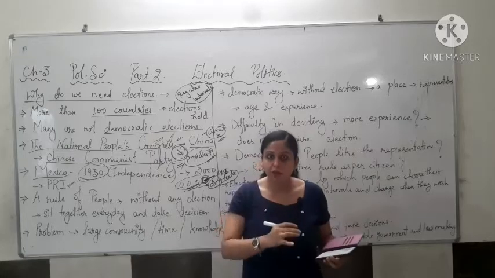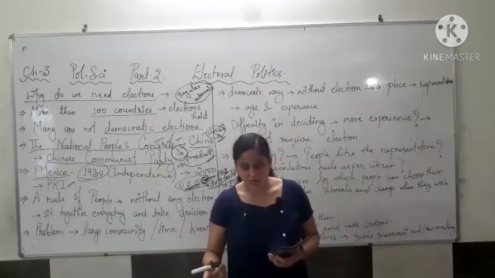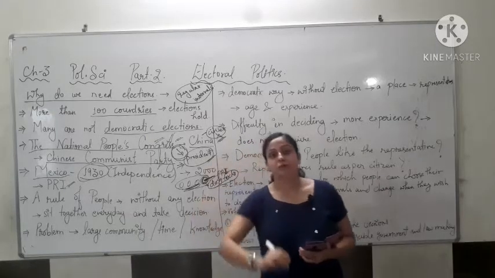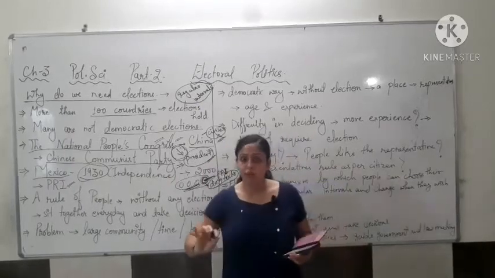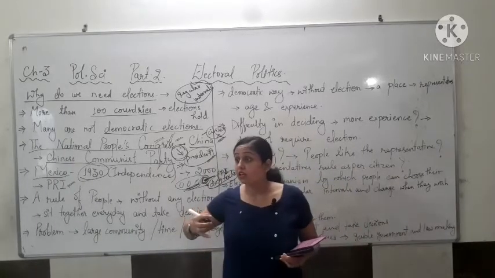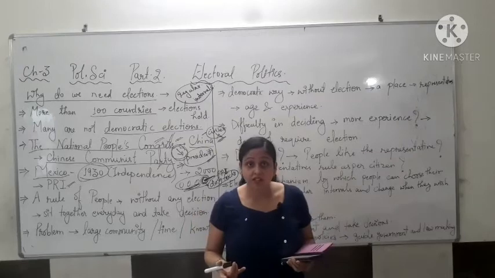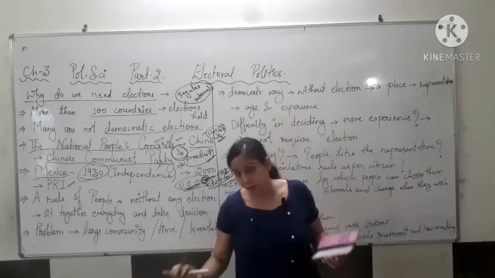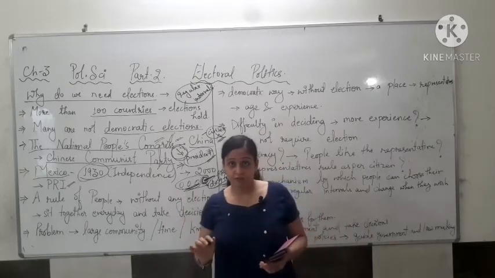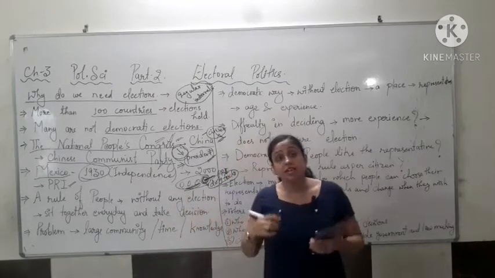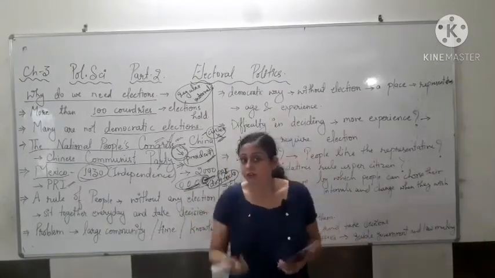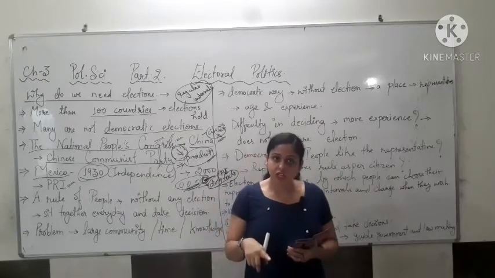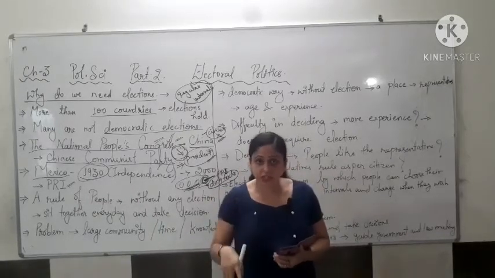They worked properly, then only they won. But if the first time they worked properly out of fear that people will not give us another chance if we do not work, so they worked properly in the first 5 years. After that, in the second 5 years, if they are working properly, they will again come into the government.